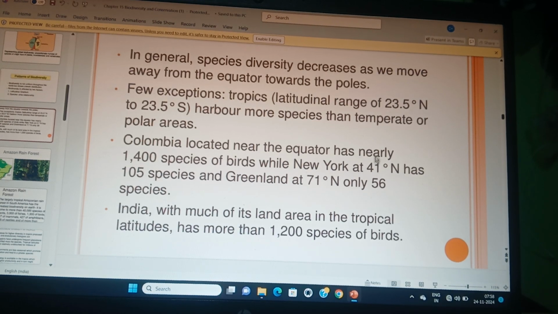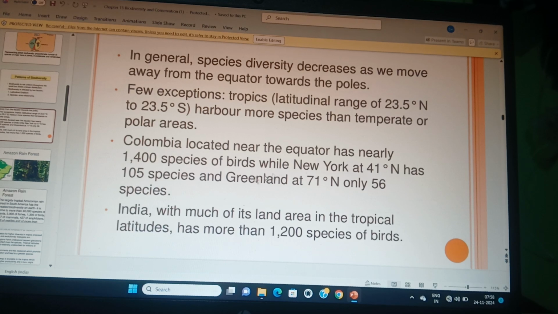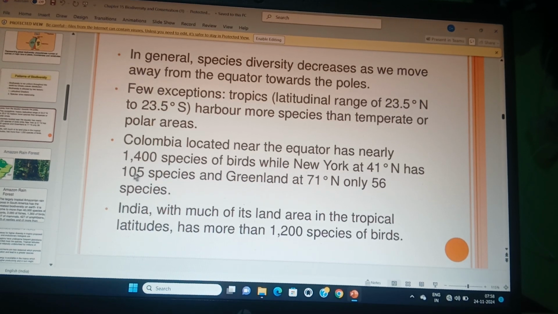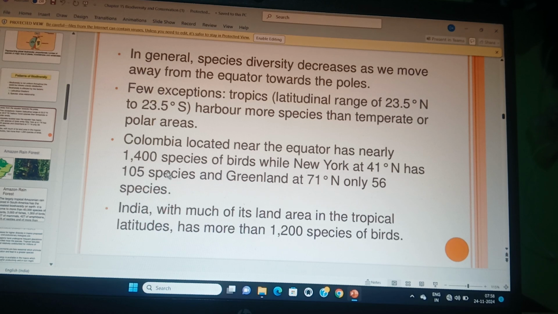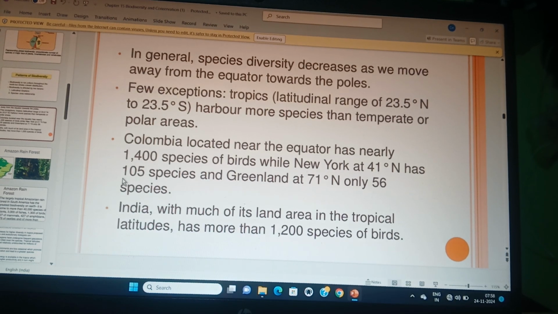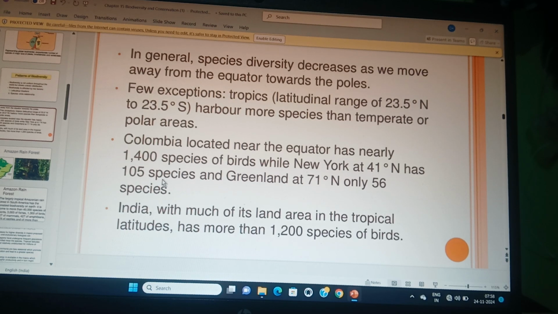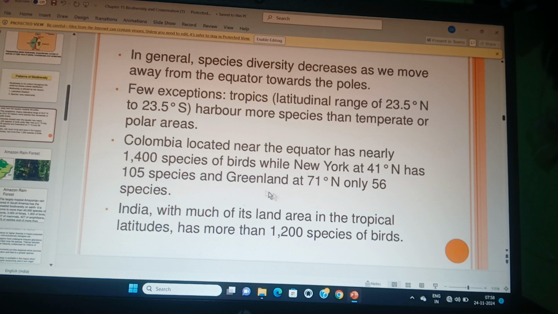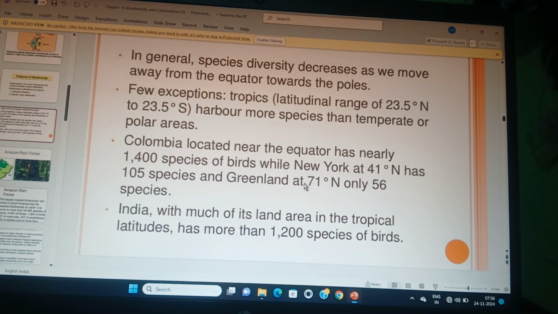Due to the location towards the pole, there is less energy, so production is also less. Birds are animals, they are consumers, so the number of bird species is also less. In New York there are only 105 species. You will be surprised by this example. Look at Greenland. What is the location of Greenland? 71 degrees north, which is really near the pole.